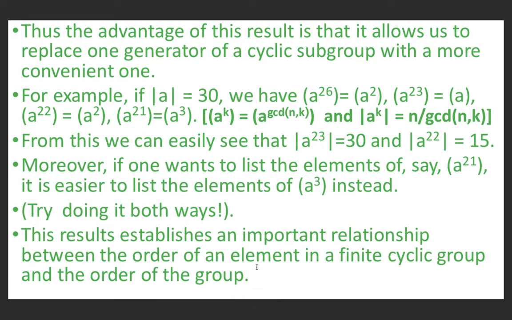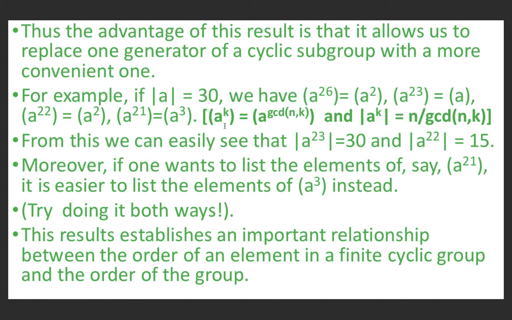Thus the advantage of this result is that it allows us to replace one generator of a cyclic group with a more convenient one. For example, if order of A equal to 30, we have cyclic group generated by A^26 is equal to cyclic group generated by A square.